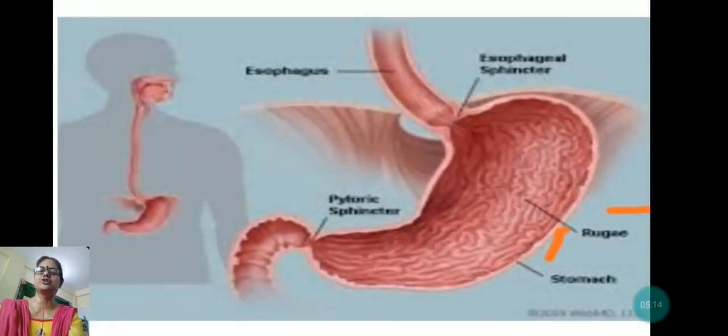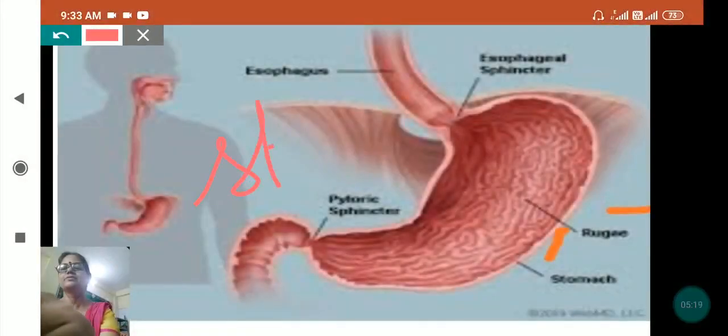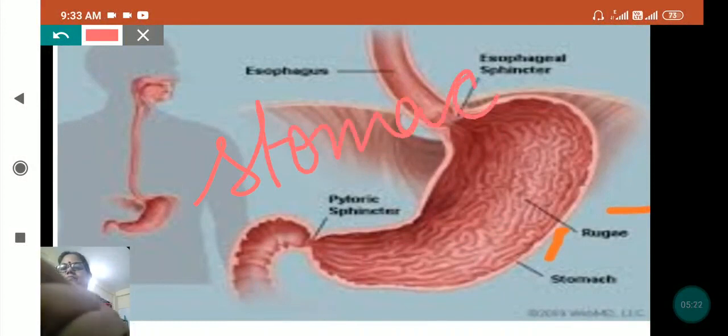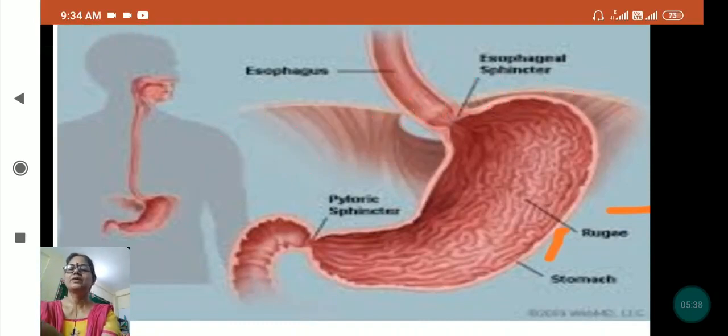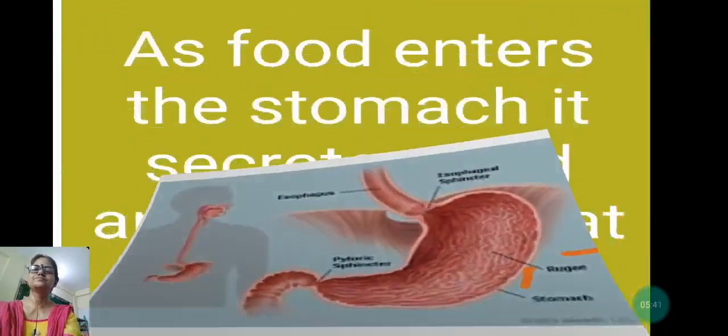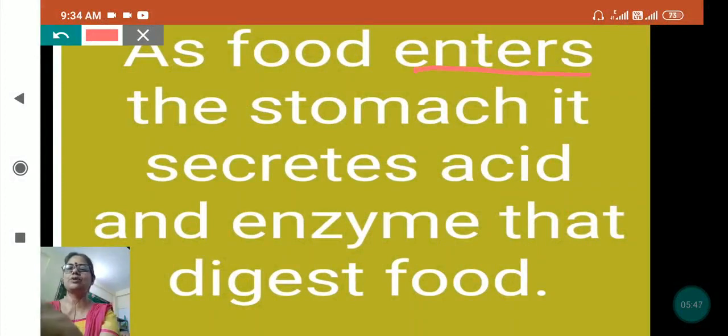Now see, this is the picture of the stomach. This is part of the digestive system. Actually, as we eat, our digestion starts from our mouth only, but the stomach is the main part of the digestive system. Let us see what it does. As food enters the stomach, it secretes acid and enzymes that digest the food.